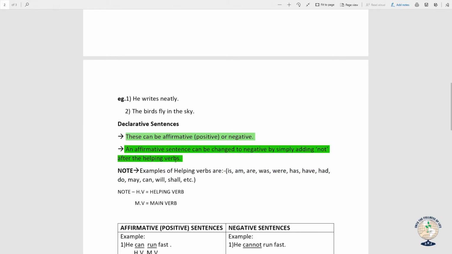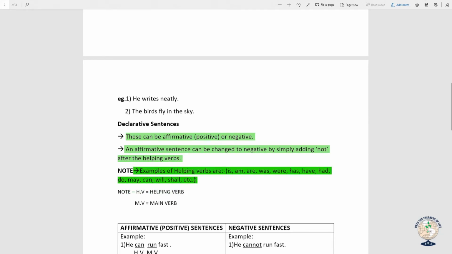Now you must be thinking, what are helping verbs? Verbs, we know they are the action words which show some action. They are called the main verbs. But when these main verbs are helped by other verbs, they are called the helping verbs. Now here are some examples of the helping verbs. They are is, am, are, was, were, has, have, had, do, may, can, will, shall, etc.